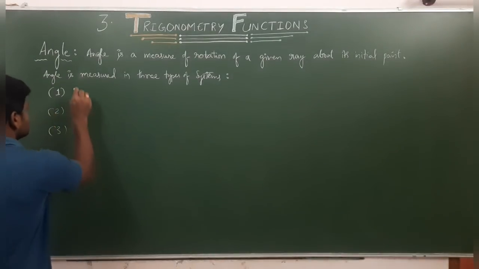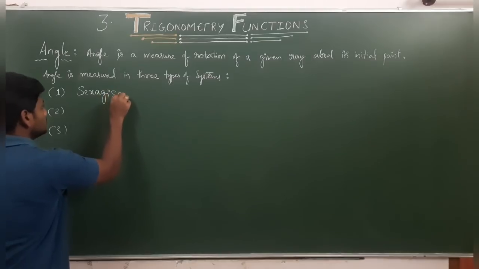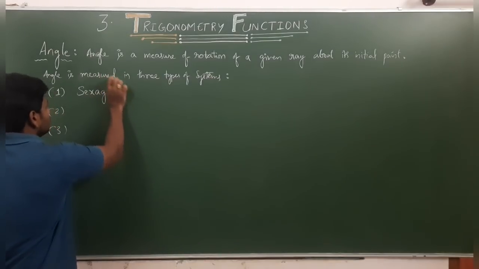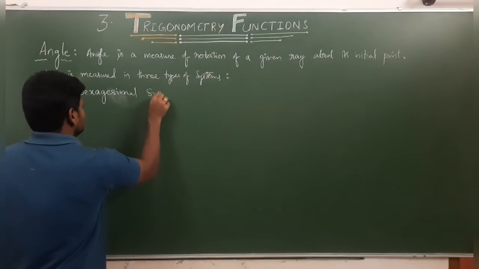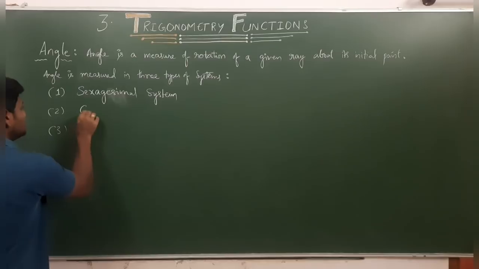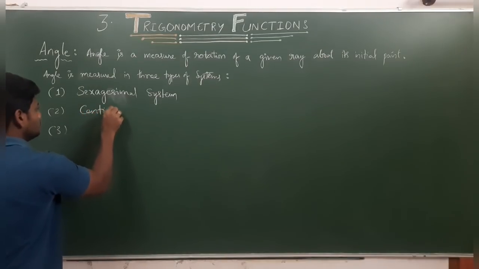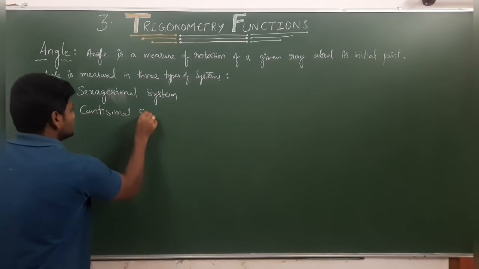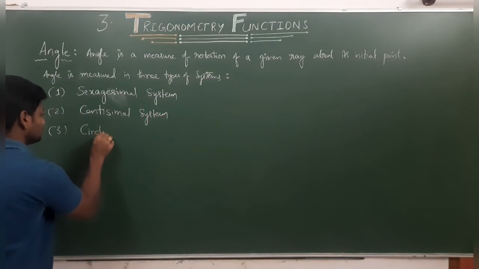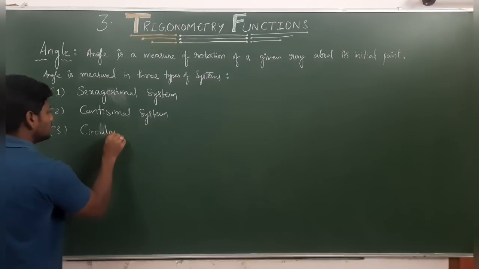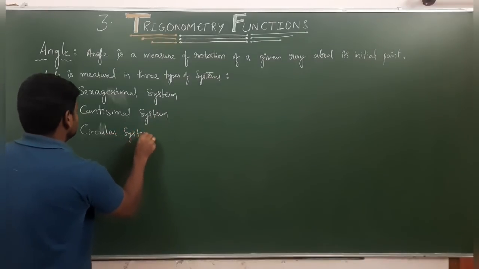Those are, first, the sexagesimal system, the centesimal system, and the circular system.